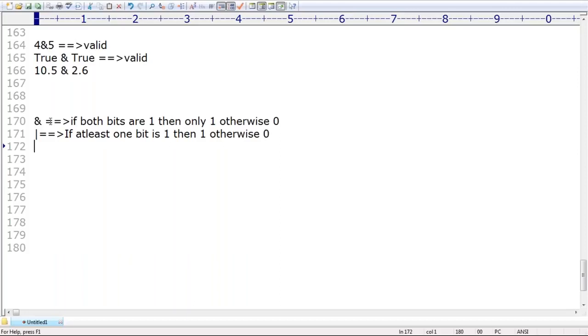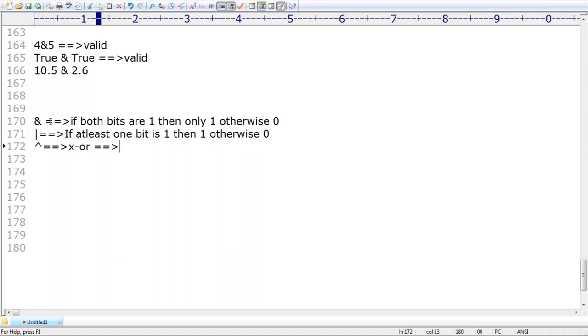What is the next operator? XOR. What is the meaning of XOR? Exclusive OR operator. What is the meaning of exclusive OR? Either the first one or the second one, but not both. Remember that, but not both.